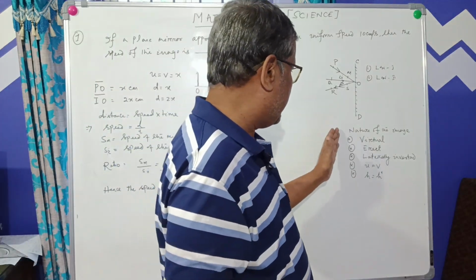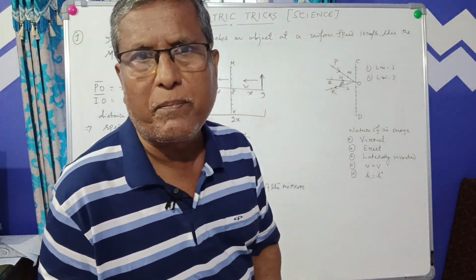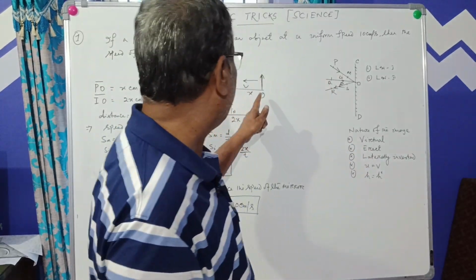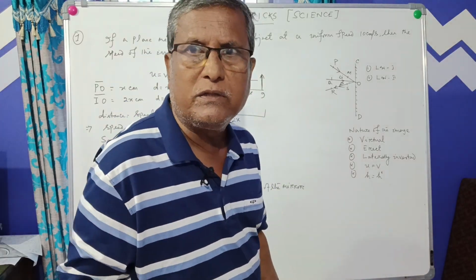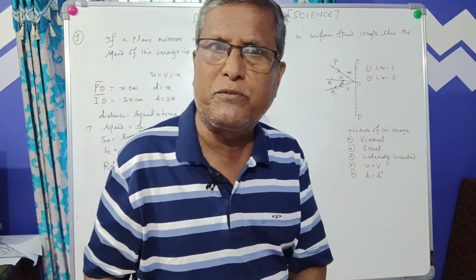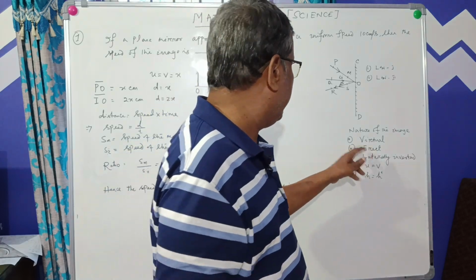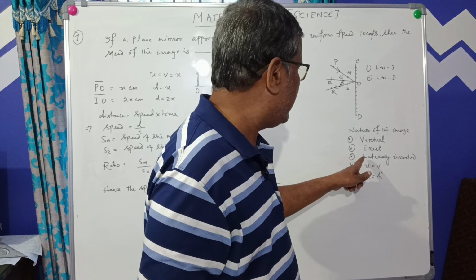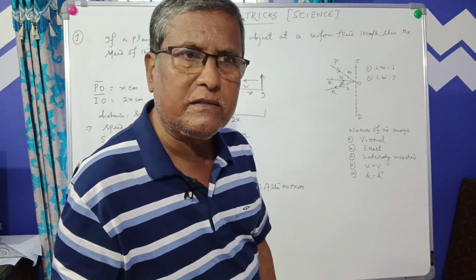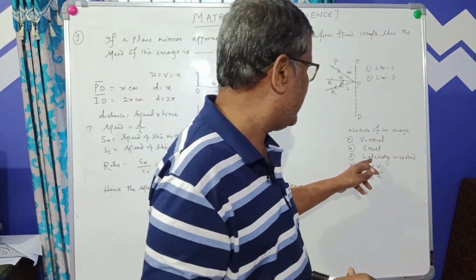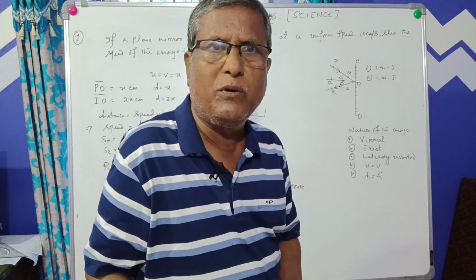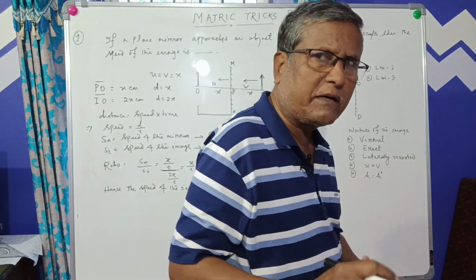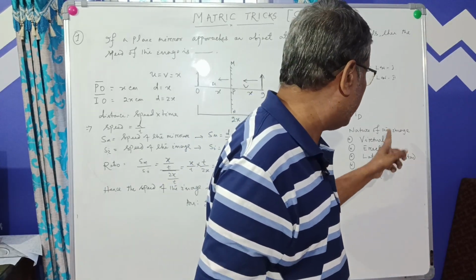Now let us discuss different properties of the image formed by a plane mirror. First is virtual, you see, behind the mirror it is virtual. So that means the image cannot be captured on a screen. Then erect, it is not inverted, it is erect. And laterally inverted, this is the very important feature of that image, means left will be the right and right will be the left. Lateral inversion is a property of the image.